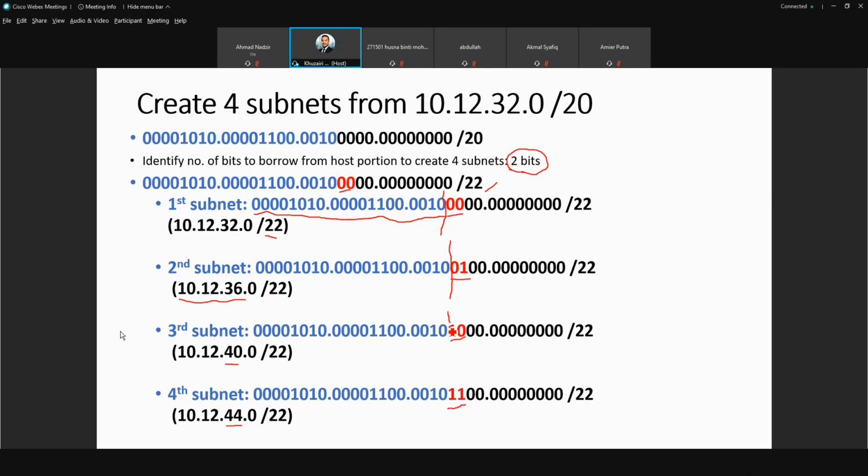See, the blue color always remains the same, always 20 bits. The only changes are at the borrowing parts. You have 2 bits, so those 2 bits will only change: 00, 01, 10, and 11. Okay, is that clear?